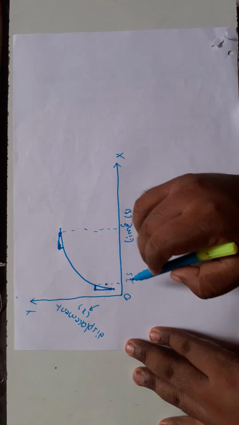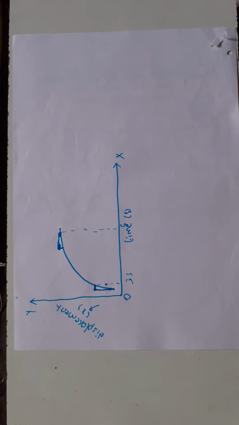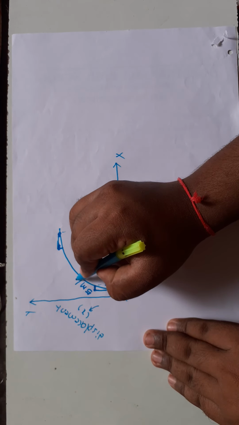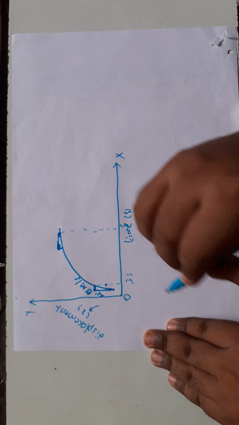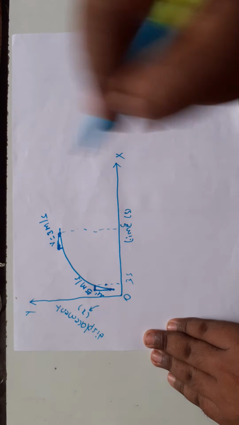Here the initial velocity is 5 meter per second. Final velocity value is 3 meter per second.